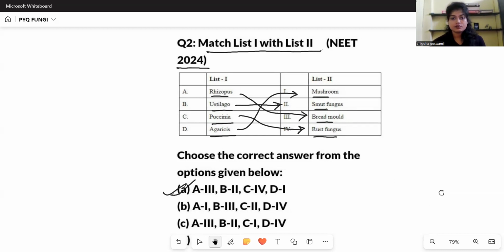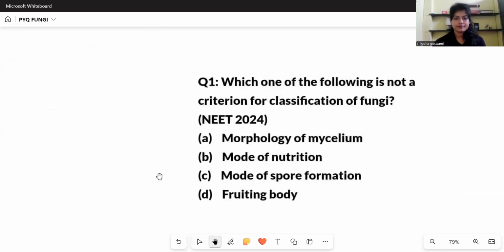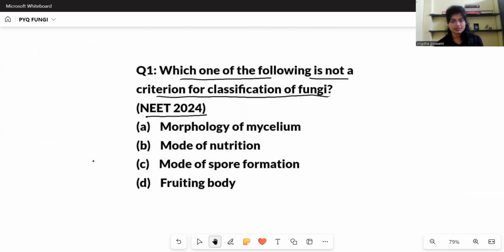Let's move on to the next one. This question came in NEET 2024. It says, which one of the following is not a criterion for classification of fungus or fungi? So what is not a criteria to classify fungus, right? So let's find out. The option number 1 says morphology of the mycelium.